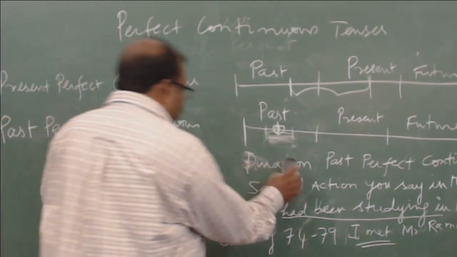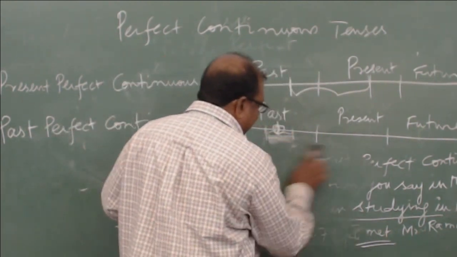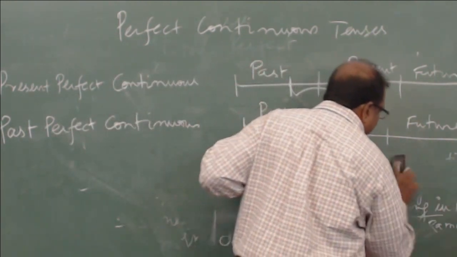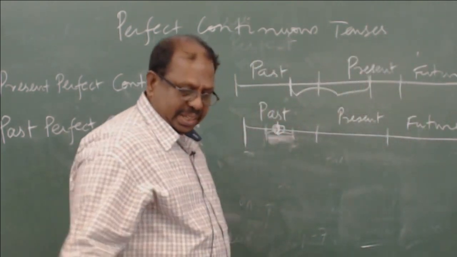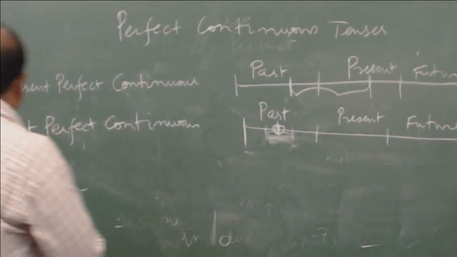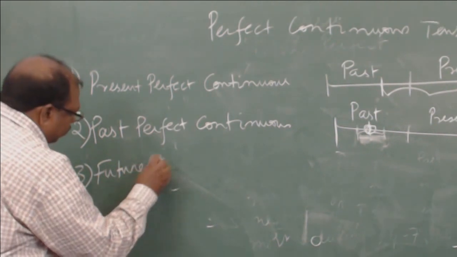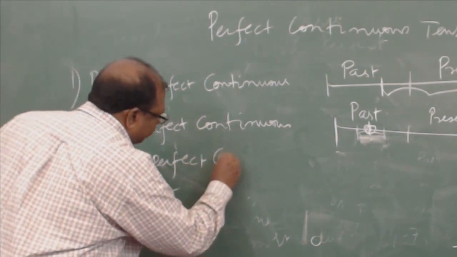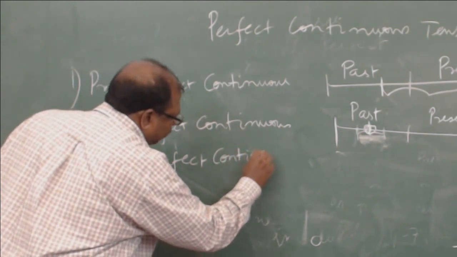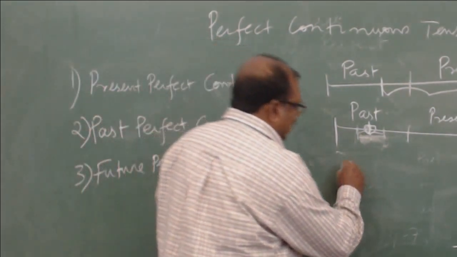Now when we come to the future, as we have already seen in the future perfect tense, exactly similar to the past perfect continuous tense, what is the future perfect continuous tense? Again, look at the timeline.